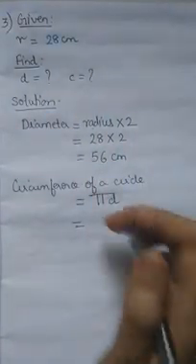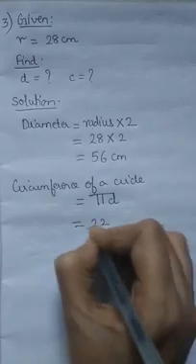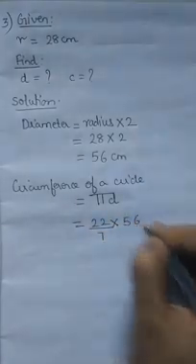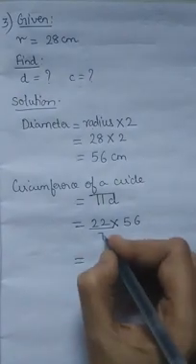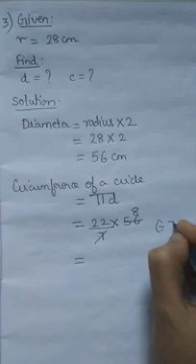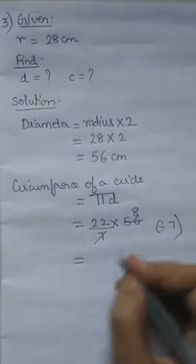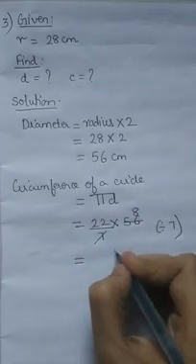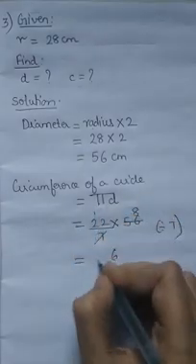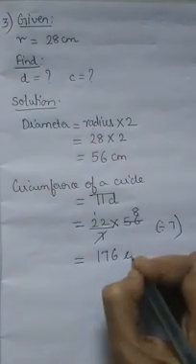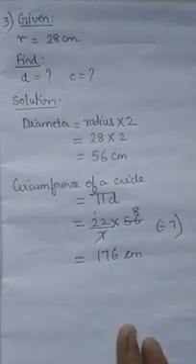Okay, so pi is 22. The value of pi is 22 upon 7 into diameter is 56. That is 7 1s are 7, 7 8s are 56. I divided the number by 7. Okay, now 22 into 8. 2 8s are 16, carried up 1, 2 8s are 16 and 1 is 17. 176 centimeter. Are you getting it, girls?